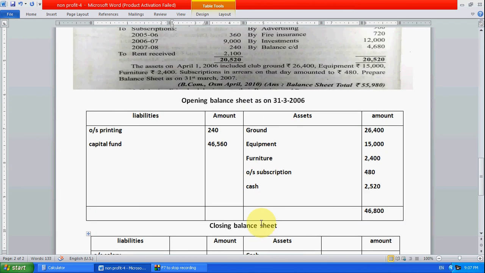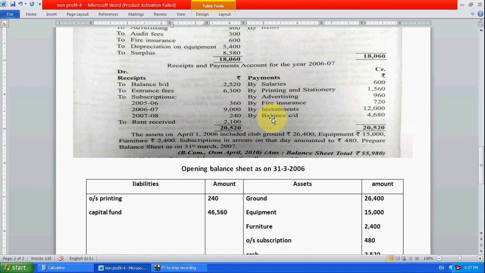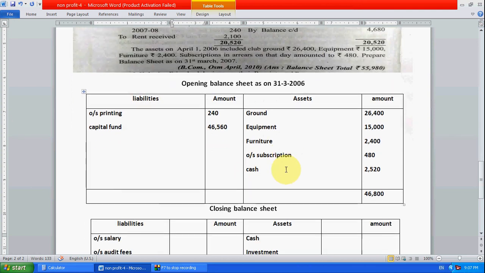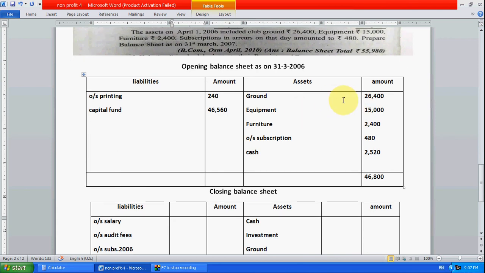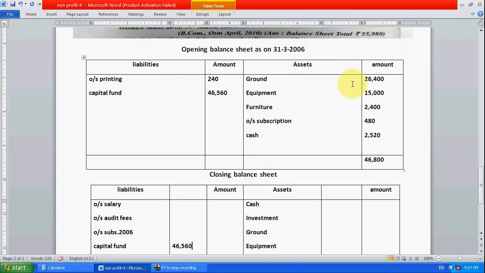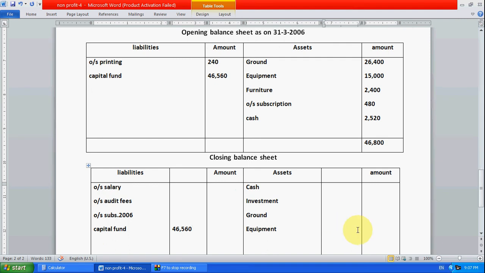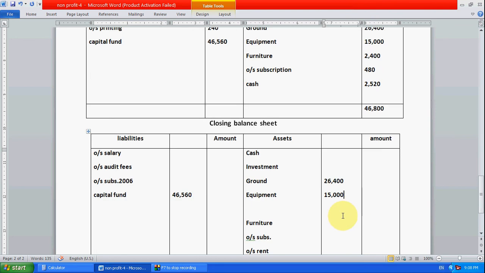Let's see whether we have made any adjustment on the assets. First pass the ground entry inside and see whether there is depreciation or not. 26,400. Equipment 15,000 is there, so write equipment here also, 15,000. First write in the details column. Furniture 2,400, so write the furniture here, 2,400.